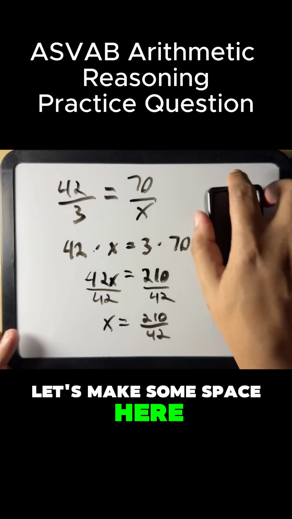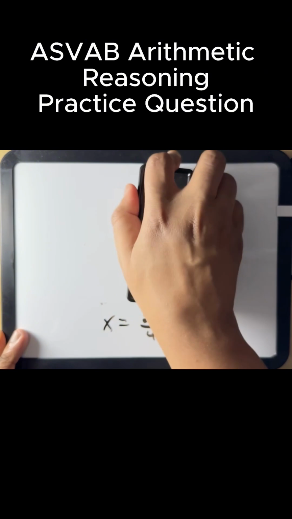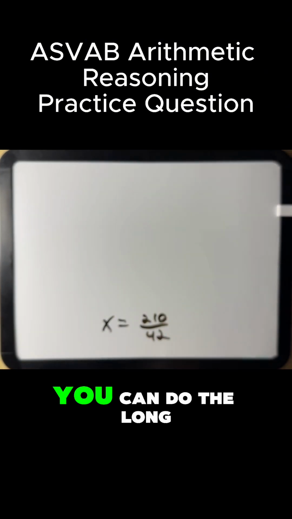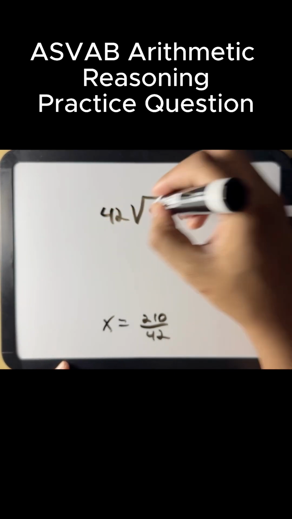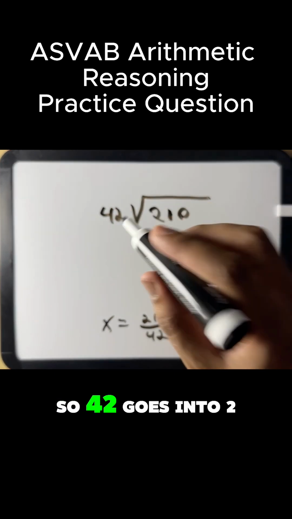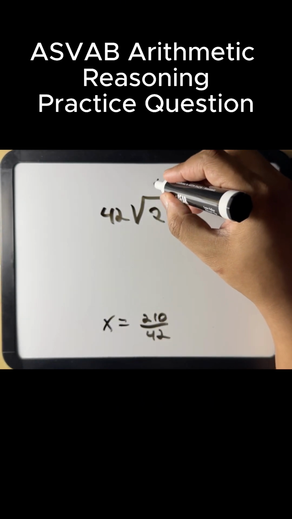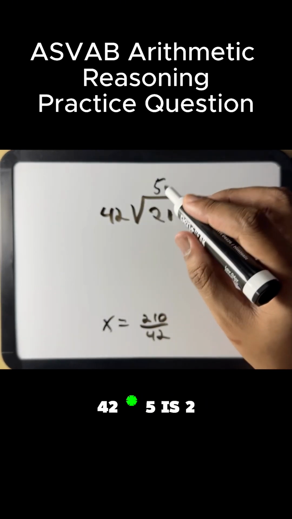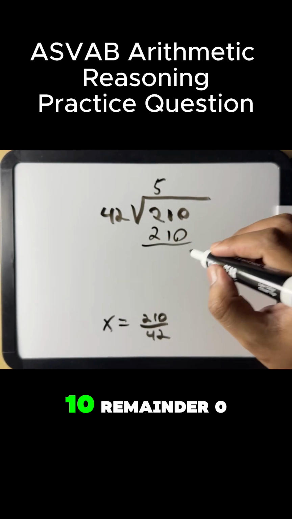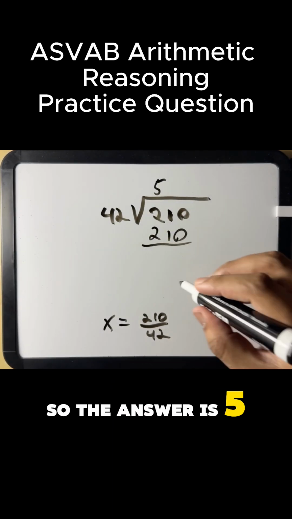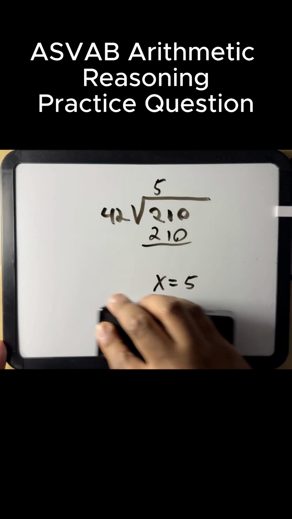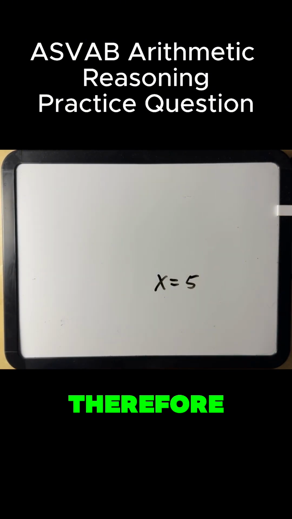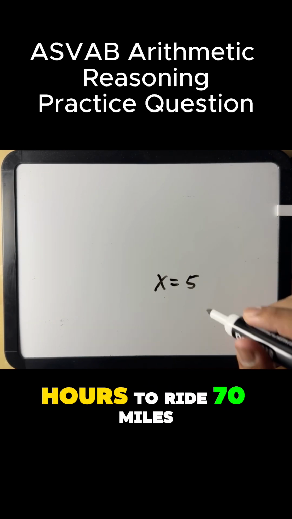Let's make some space here. You can do the long division. So 42 goes into 210 5 times. 42 times 5 is 210. Remainder 0. So the answer is 5. X equals 5. Therefore, it will take Micah 5 hours to ride 70 miles.